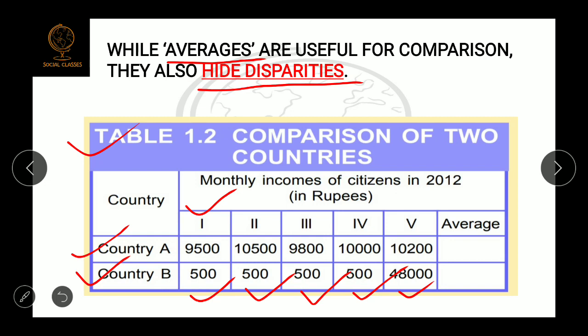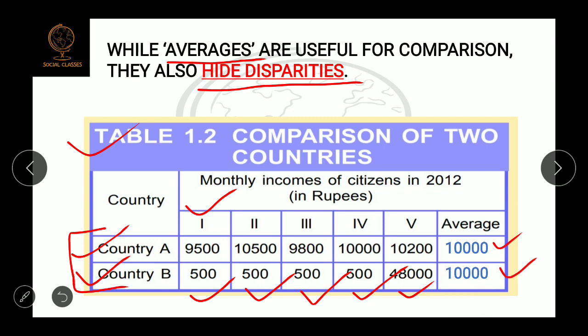Okay, but suppose we look at the average income of both the countries, country A and country B. What will be the average income of country A? The average income of country A will be 10,000 rupees, and what will be the average income of country B? 10,000 rupees. So in both cases, country A and country B, the average income comes to 10,000 rupees, the same.